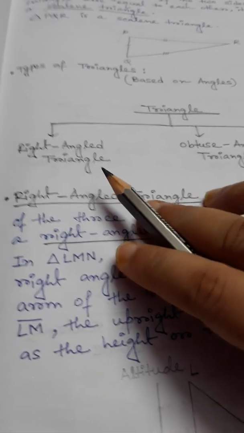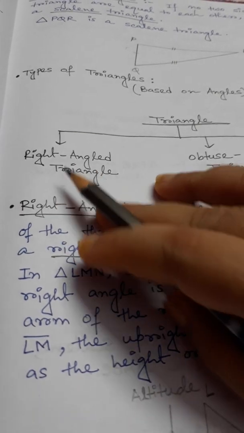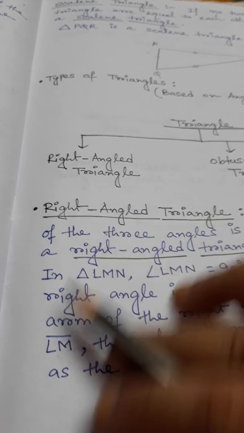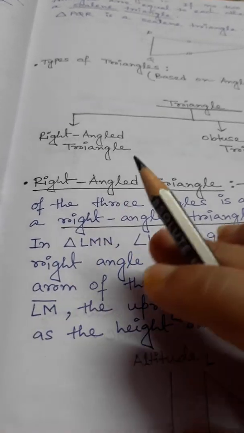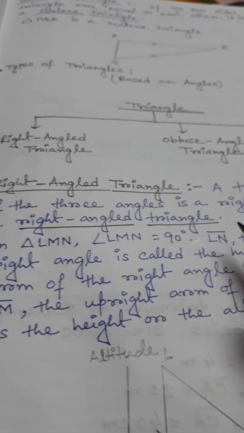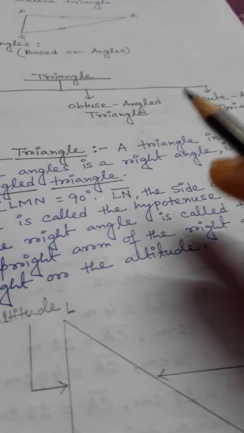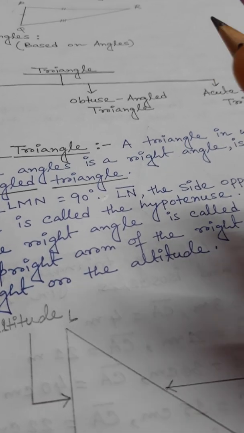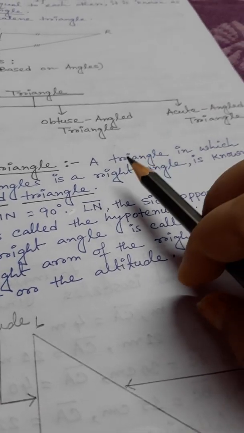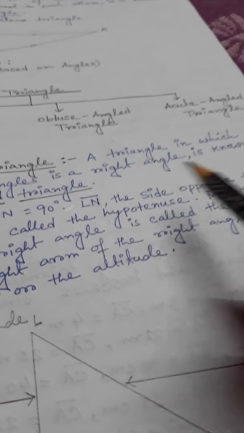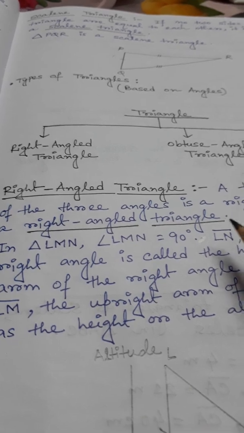So right angle triangle. From the word right angle, you can understand the meaning: a right angle measures exactly 90 degrees. You remember, I think, students, the definition of a right angle. So let's see, a triangle in which one of the three angles is a right angle. We know a triangle has three angles, and if one of those angles is a right angle, meaning 90 degrees, it is known as a right angle triangle.